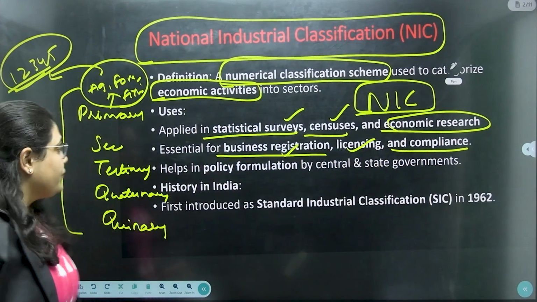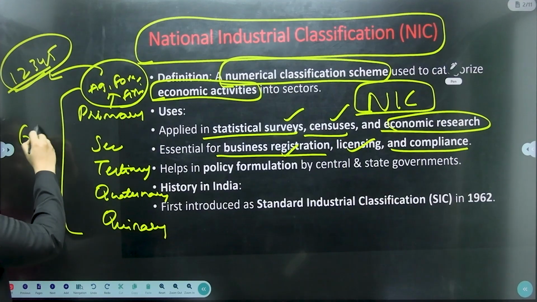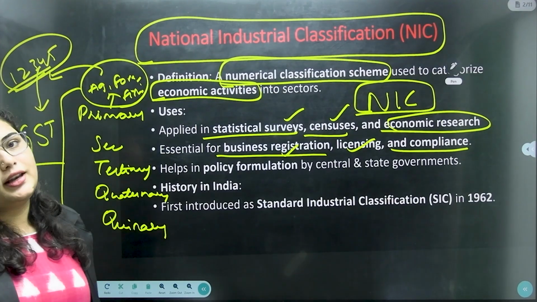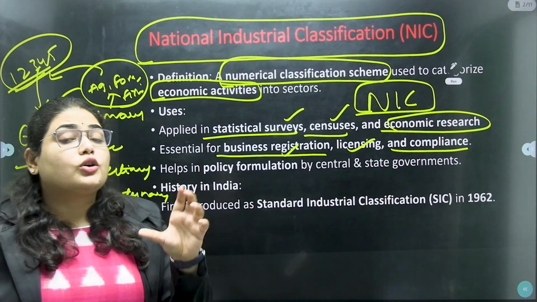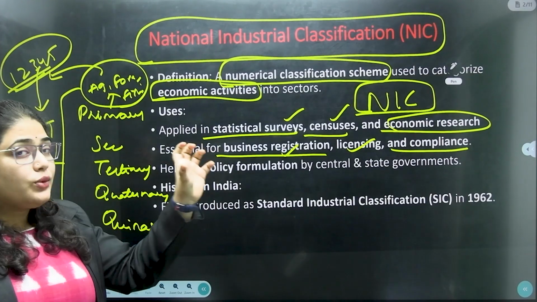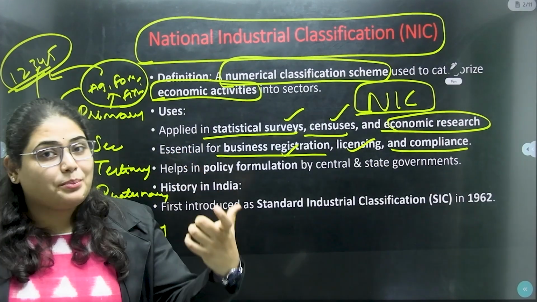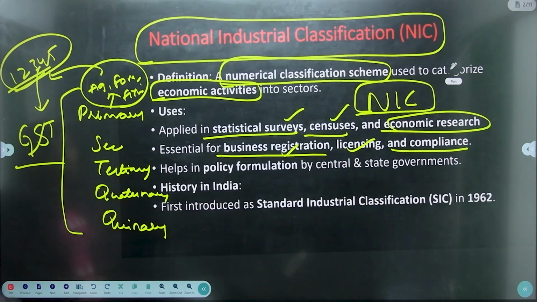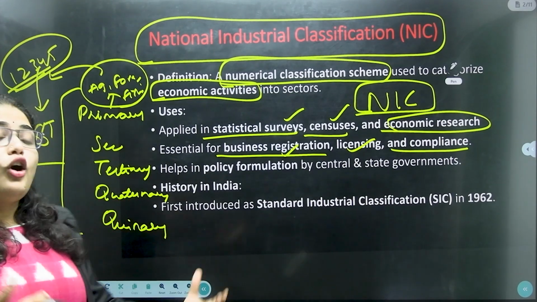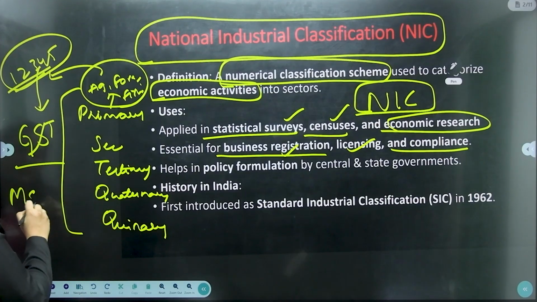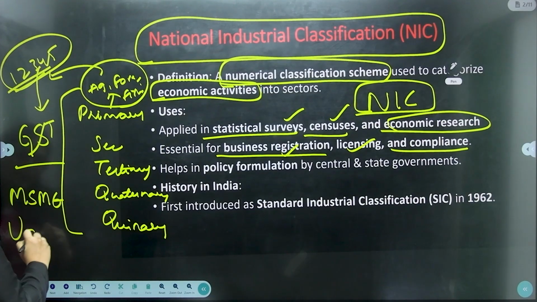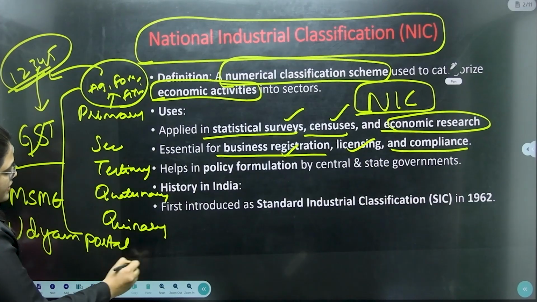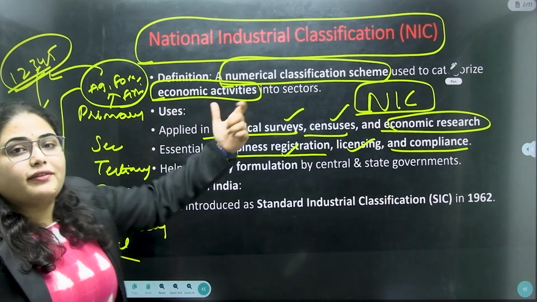For example, if you are establishing a firm and you go to the GST office, you will use this numerical value. If you are going to start a restaurant, that has a certain unique number value. That number value will be used in the GST offices, or for example for MSMEs, or the Udyam portal, etc. So for these different kinds of purposes, we are using this numerical value.